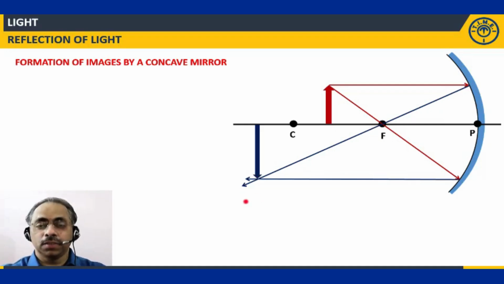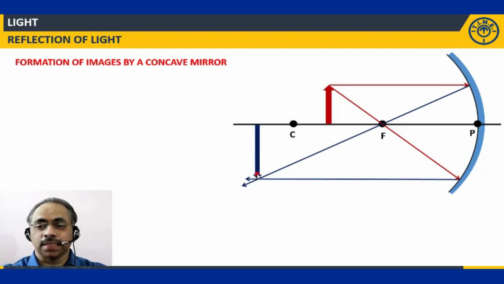Why? How can I conclude that it is a real image? Because the two reflected light rays are intersecting, they are converging. So converging light rays will form real images. Diverging light rays will form virtual images. Simple. Clear. The difference between this case and the previous case is that everything is the same, but the size of the image is increased.